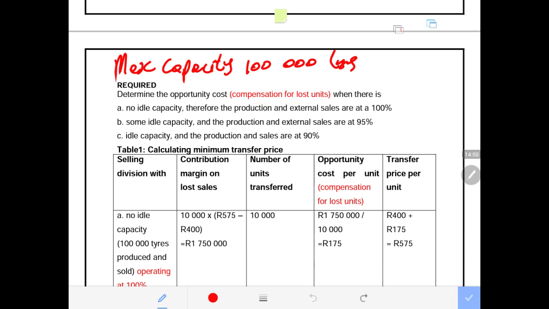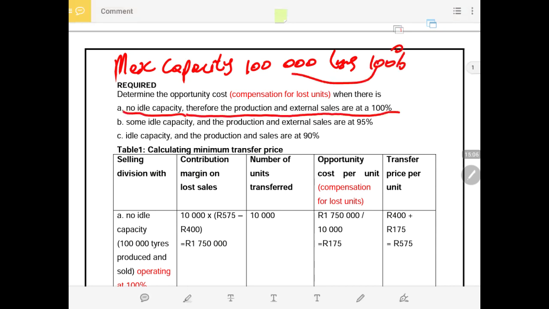When there is no idle capacity, meaning production and external sales are at 100%, they produce at full capacity. This is the full capacity of 100,000 tubeless tires. If production and external sales are at 100%, there is no inventory of tubeless tires available to be sold to the mountain bike division, because we are producing everything and selling everything to the external market.